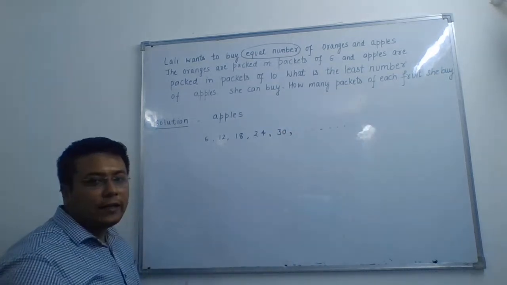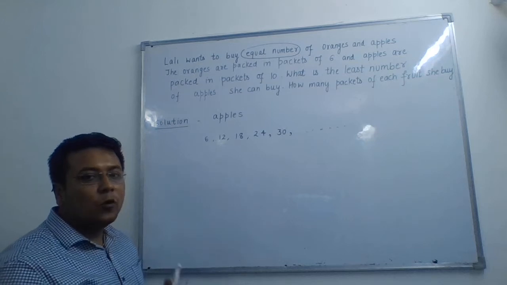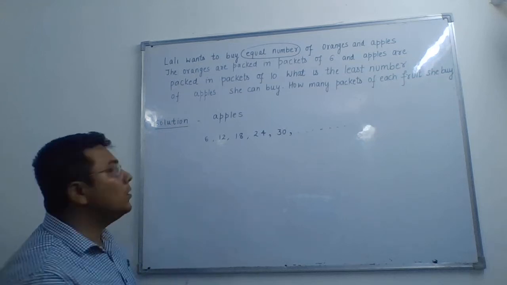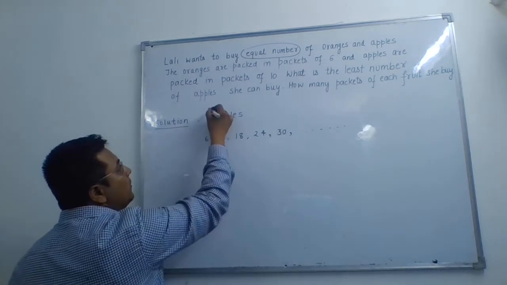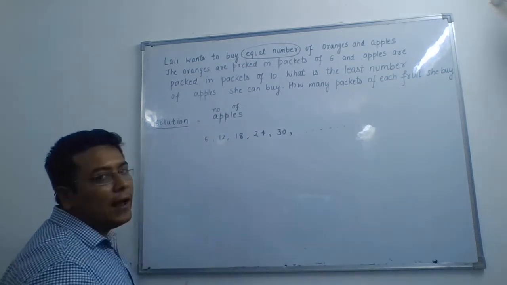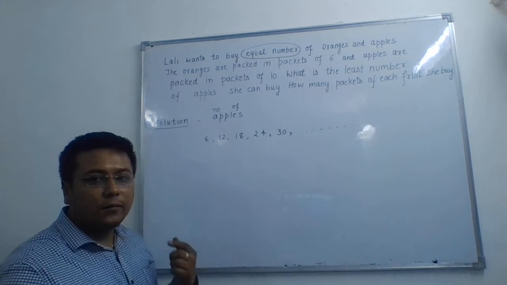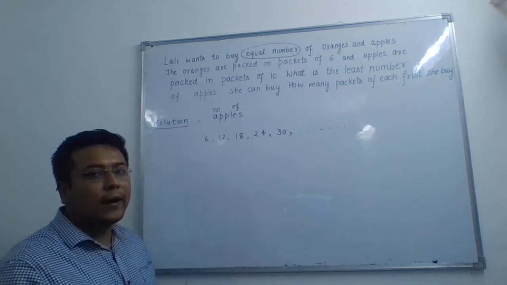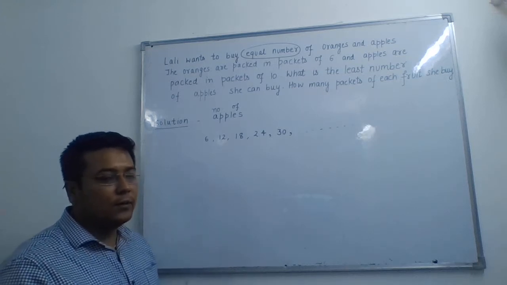As we go on increasing the packets, 6 more oranges are added. So the number of oranges will be in the multiples of 6 because each packet is having 6 oranges.